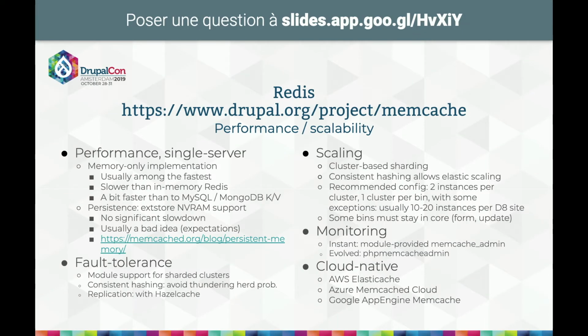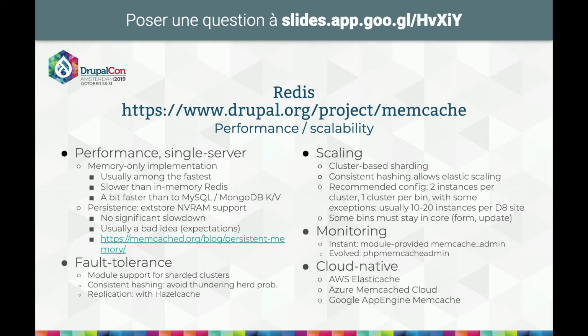Also, if you are using the Hazelcast implementation, which is a separate product using the Memcached protocol, among others, you can have replication, which allows you to have multiple Drupal instances sharing a cache which is replicated, allowing you to go to a very large scale. It scales well because of the cluster sharding. Also, it has consistent hashing, meaning you can add or remove servers depending on your workload to improve your site scalability and gain some elasticity in face of demand.